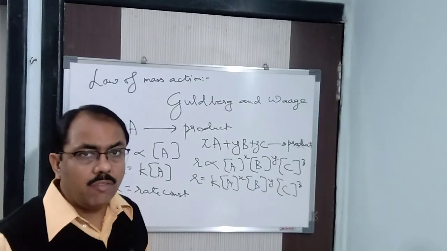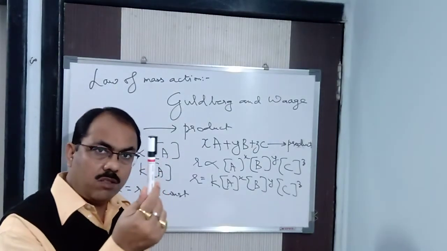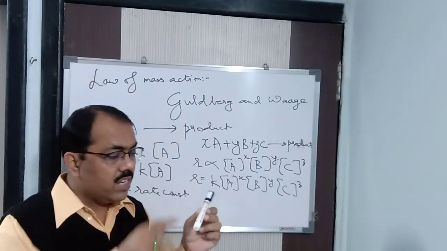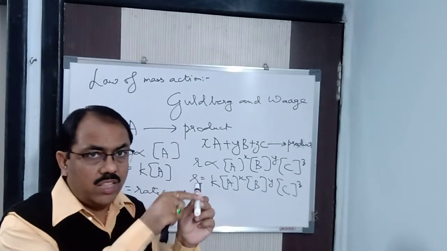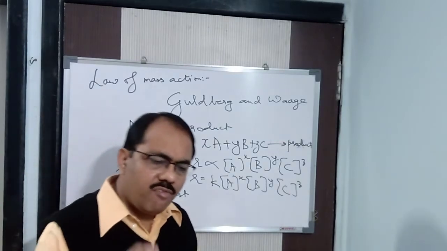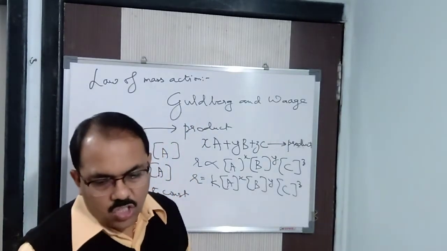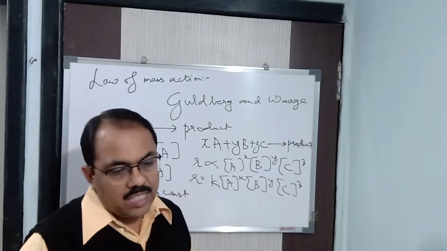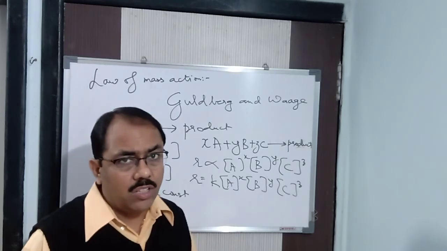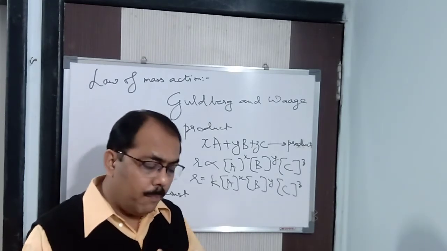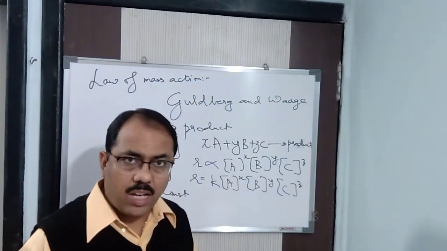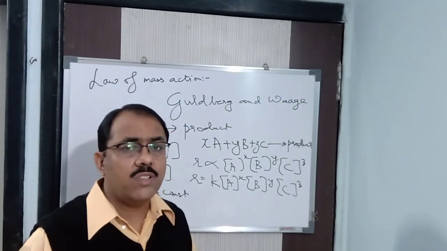Listen carefully. Why is it 1 or unity? Let us say this is a solid, a reactant which is solid. In case of solid, the reaction always takes place on the surface of the solid. So when the reaction takes place at the surface, how much portion of the solid is used? Very, very minute quantities. So when I find the change in concentration, the initial concentration and the final concentration almost remain the same. Because in case of solid, only the upper portion of the solid comes into play. The total solid does not react. It's a surface phenomenon. So hence the concentration of the solid remains constant.